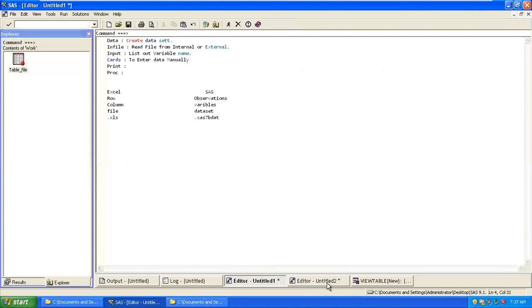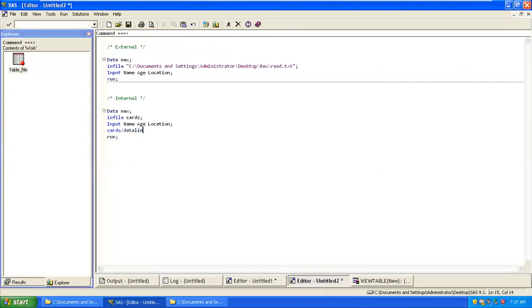If I'm using cards, I need to tell it: this is R, this is 21, this is Delhi. So there are two ways: one, reading a program from internal, and the other, reading a program from external.